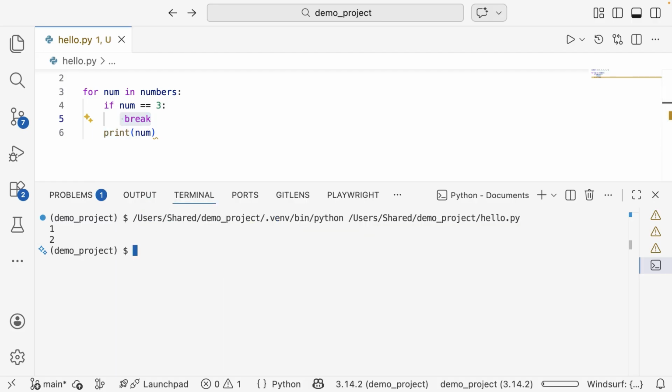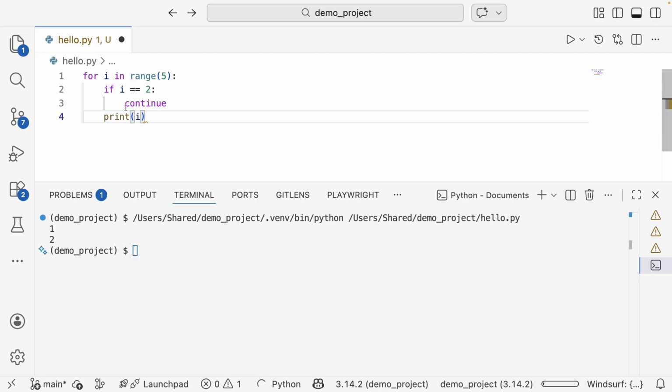So now let's talk about continue. Continue means skipping the rest of the current loop round and moving to the next round right away. So it does not stop the loop completely. It just skips the remaining code, any code that you have in the loop block, for this one iteration.